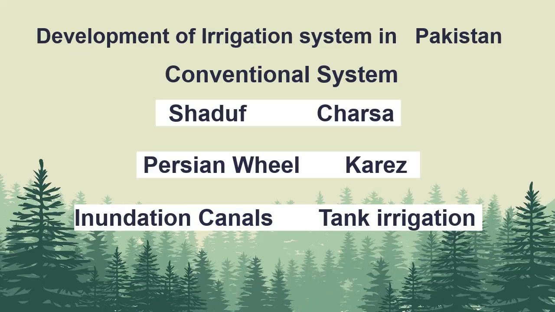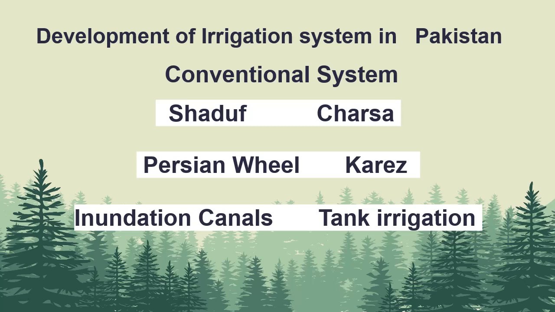So dear students, we will discuss now the development of the irrigation system in Pakistan. The irrigation system in Pakistan has developed from a conventional well system. It means we were having wells and we extracted water for irrigation from them, and up to now we have in present day perennial canals, which have water for the whole year, and tube wells. A brief description of the conventional and modern methods of irrigation we will study today.